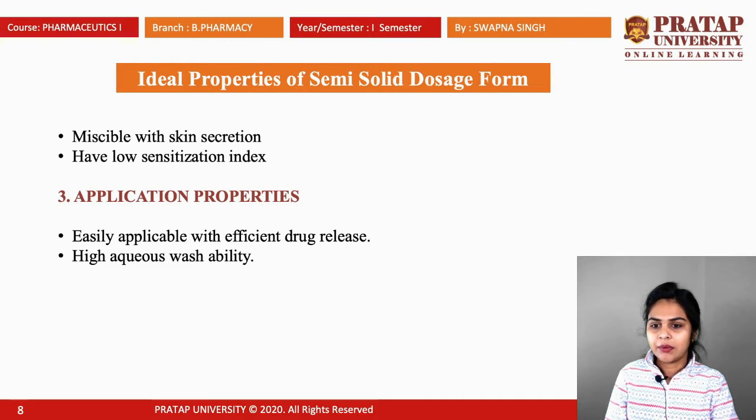Next is application property. Based on application, it must be easily applicable with efficient drug release and it must have high aqueous washability.